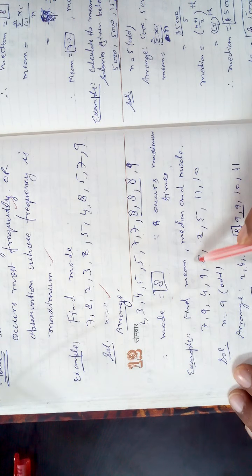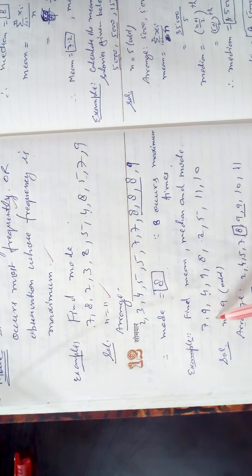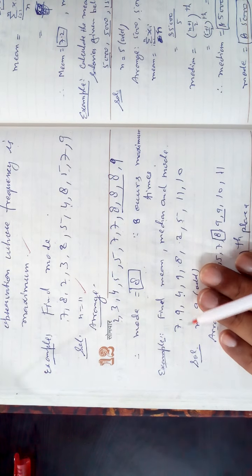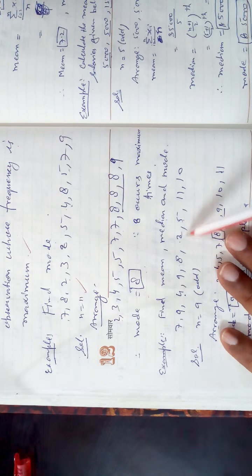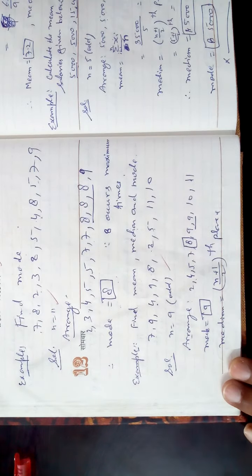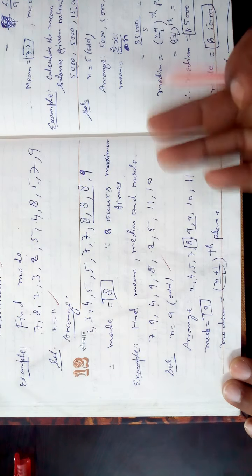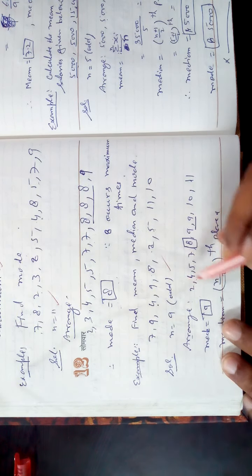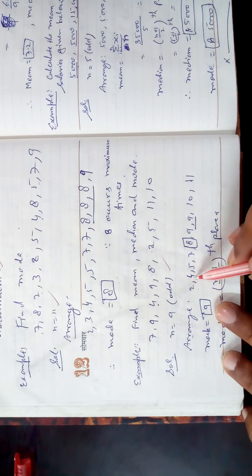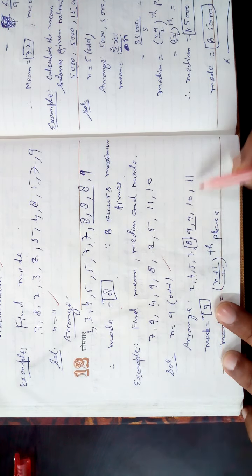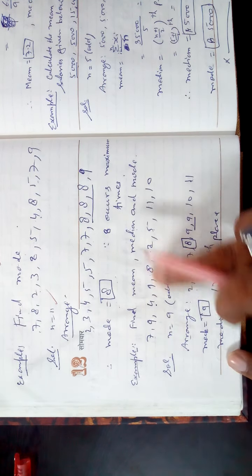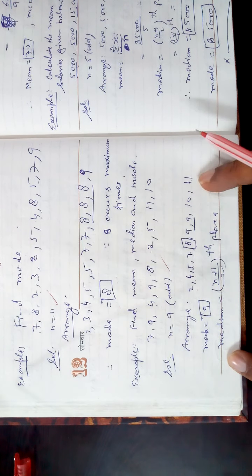Next example, find the mean, median and mode. First of all, what is your duty? Count it. How many observations? 1, 2, 3, 4, 5, 6, 7, 8, 9. Is 9 odd or even? Odd. In all cases you arrange it, whether it is mean, median or mode. Arrange from smallest to greater, then count again: 1, 2, 3, 4, 5, 6, 7, 8, 9. Sometimes a value is missing and you do not know that. So 9 is what you counted, and it must be 9 here.